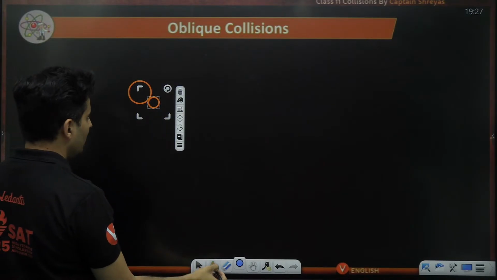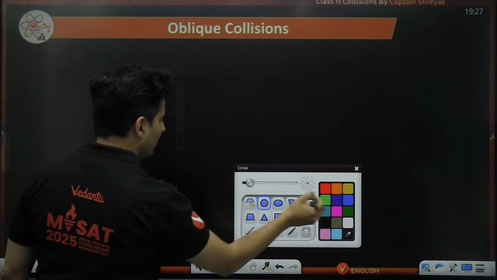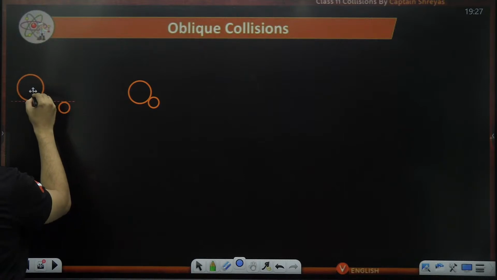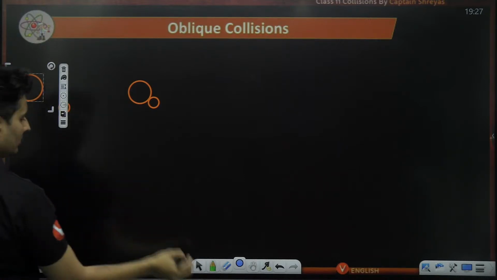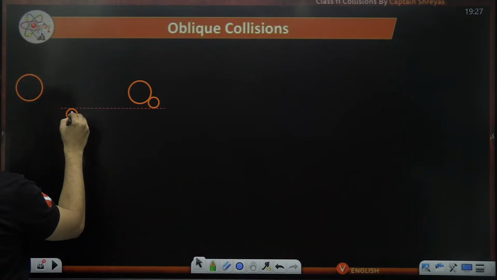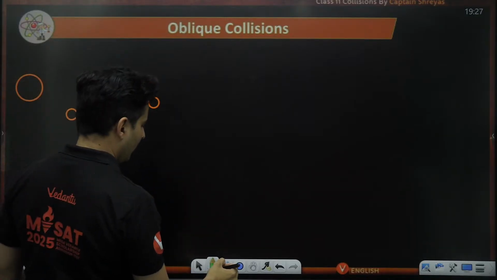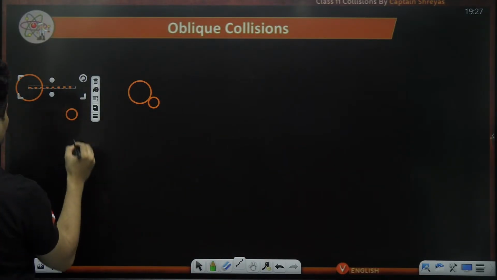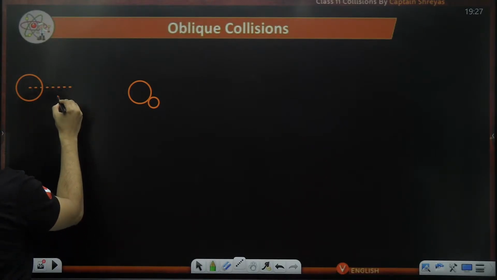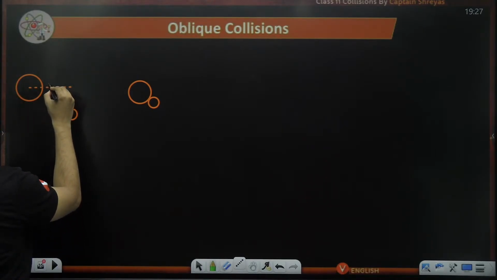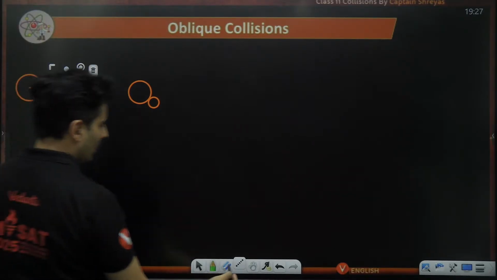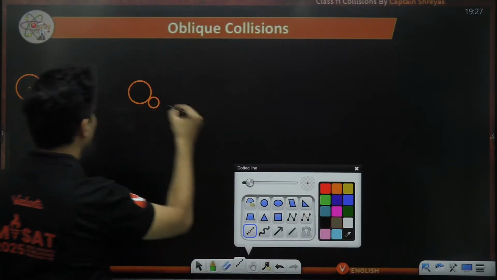This is during the collision, maybe. This is coming like this, and this is coming like this. And then they collide with each other like this.